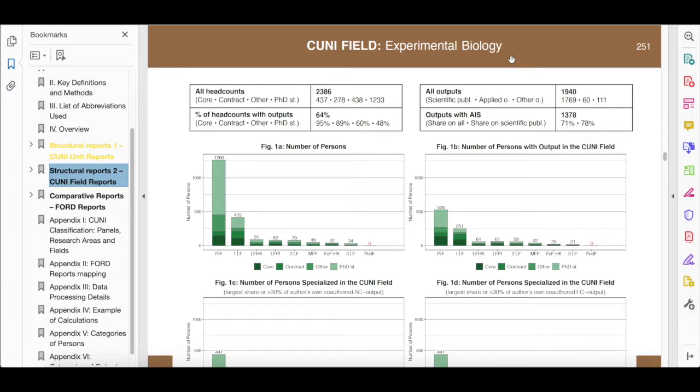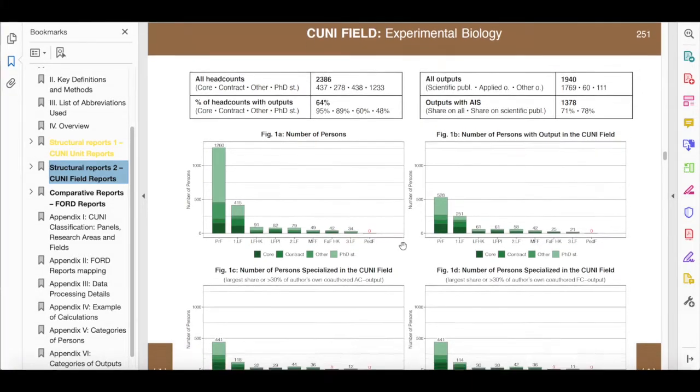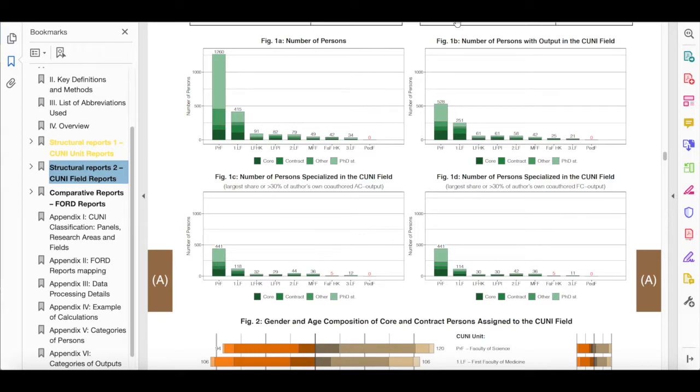Each field report begins with 2 sets of summary statistics overviewing academic personnel and scientific outputs in a given field, followed by 12 figures and 2 tables. The first set of 4 related graphs shows the distribution of academic personnel across categories of persons: core, contract, other, and doctoral students. For more details, see Appendix 5.